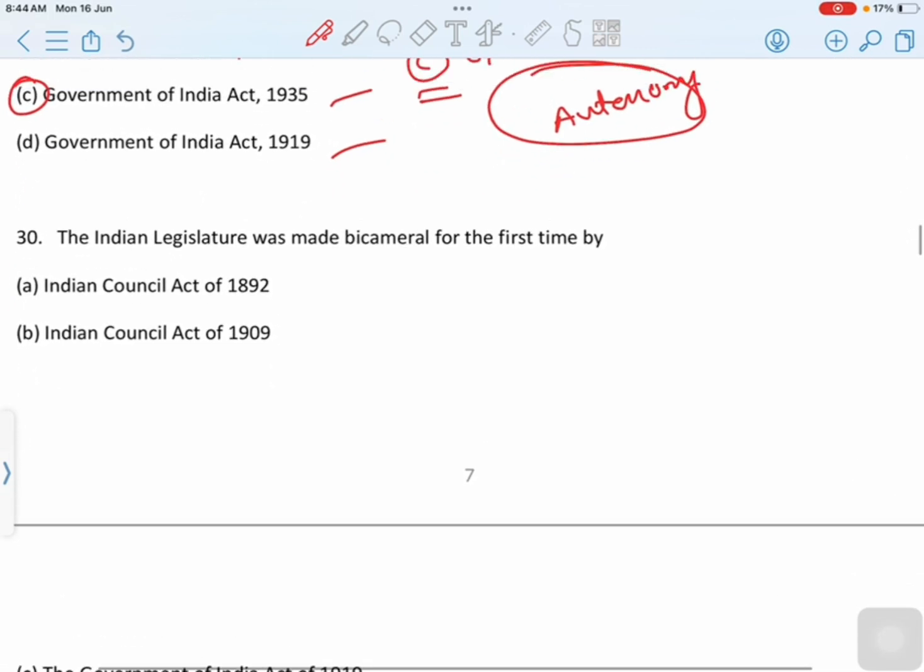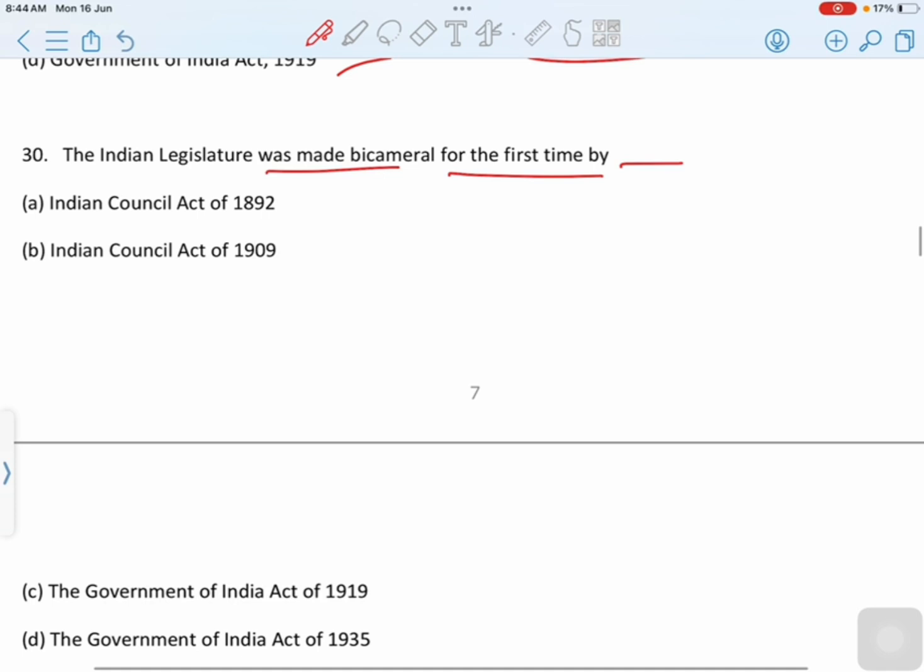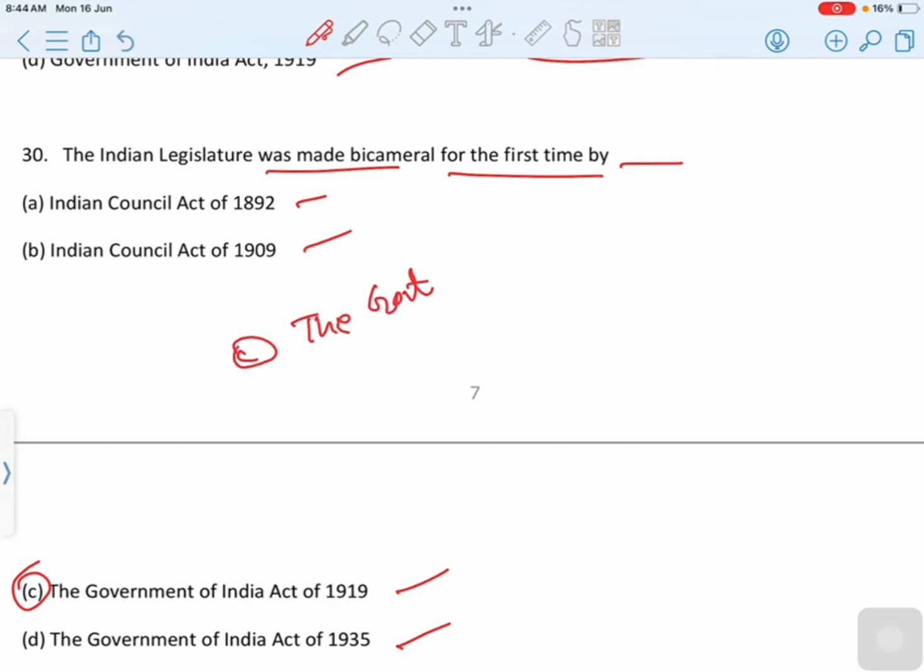Then move to next question. The Indian legislature was made bicameral for the first time by dash. First option is Indian Councils Act 1892. Second option is Indian Councils Act 1909. Third option is the Government of India Act 1919. Last option is the Government of India Act 1935. The correct option is option C, the Government of India Act of 1919.